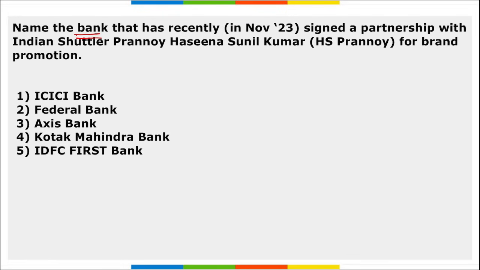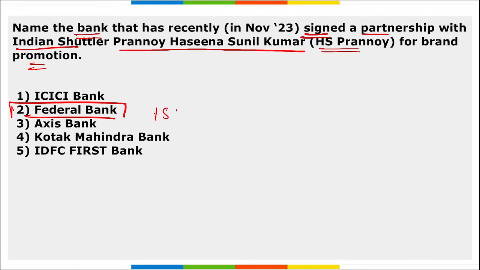Next, name the bank that has recently signed a partnership with Indian shuttler Pranoy Haseen, or PH Sunil Kumar, that is HS Pranoy, for brand promotion. Which is that bank? It is Federal Bank. Right? Federal Bank, they recently signed a partnership with Indian shuttler HS Pranoy for brand promotion.